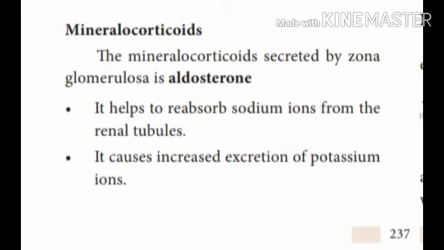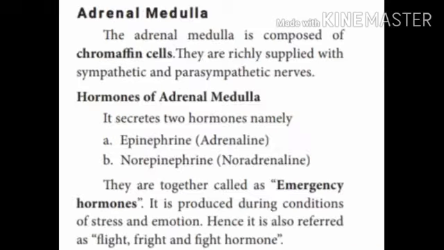So potassium ion is excreted by these mineralocorticoids. Let's look into the adrenal medulla. This is composed of chromaffin cells richly supplied with sympathetic and parasympathetic nerves. It secretes two types of hormones, namely epinephrine, adrenaline, and the other one is norepinephrine, which is called noradrenaline.